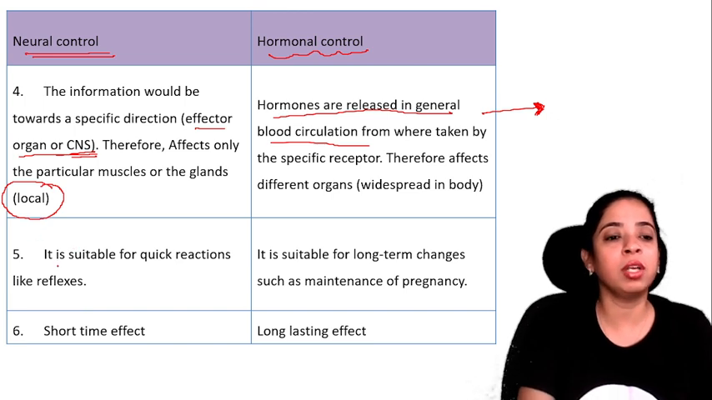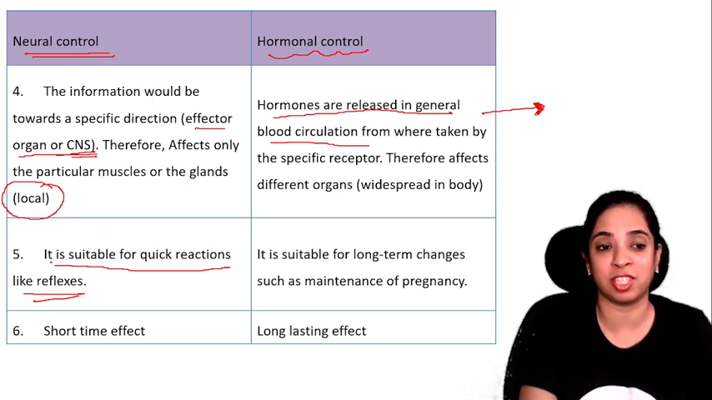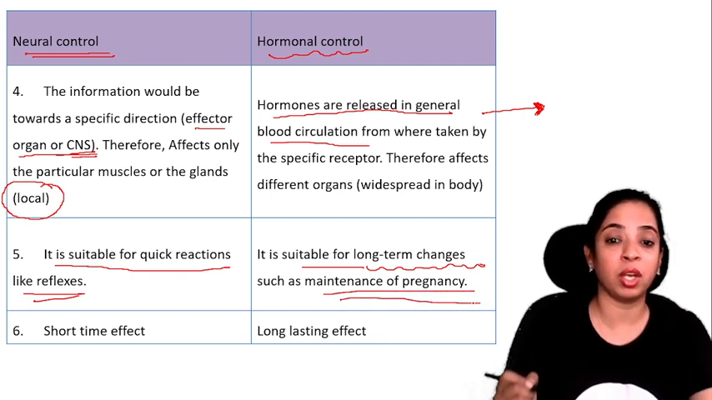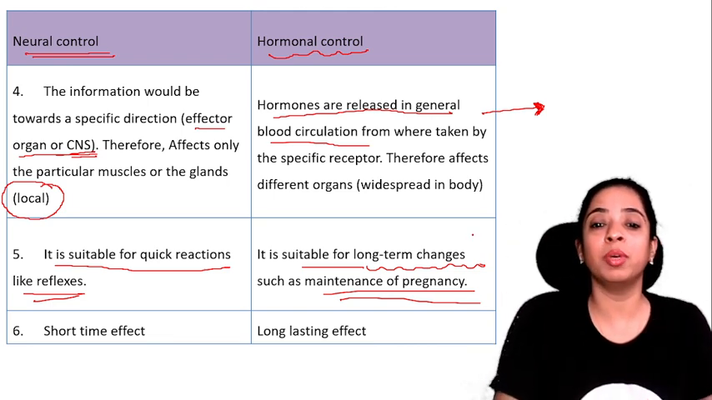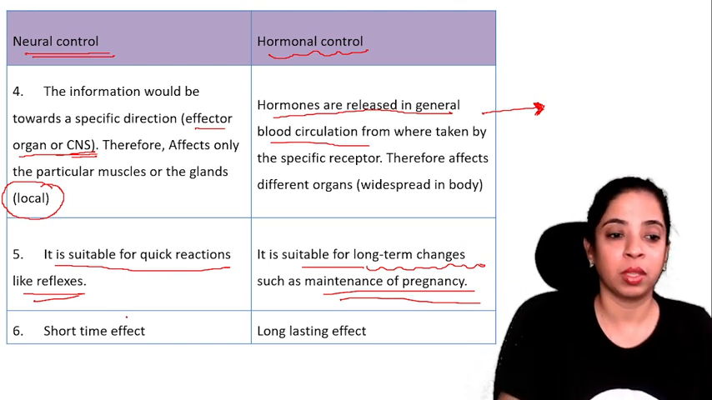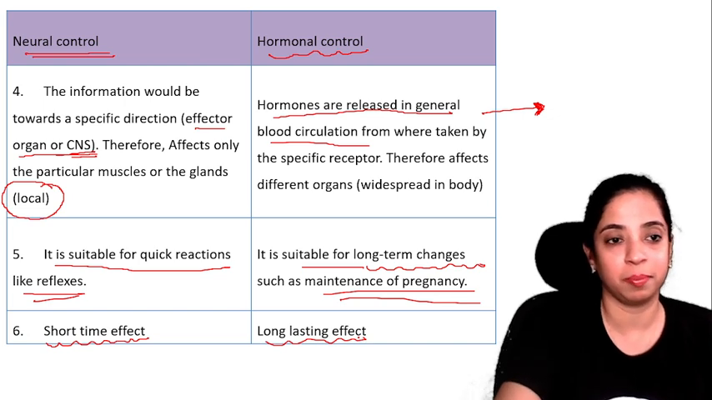Now, neural control is suitable for quick reactions like reflexes, as I gave you the example just now. But hormonal control is suitable for long-term changes, such as the maintenance of pregnancy. Pregnancy lasts for 36 weeks, or you can say 9 months. For the 9 months, the same hormones make long-term changes in your body. In neural control, the effect is short-lived, and this is a long-lasting effect.